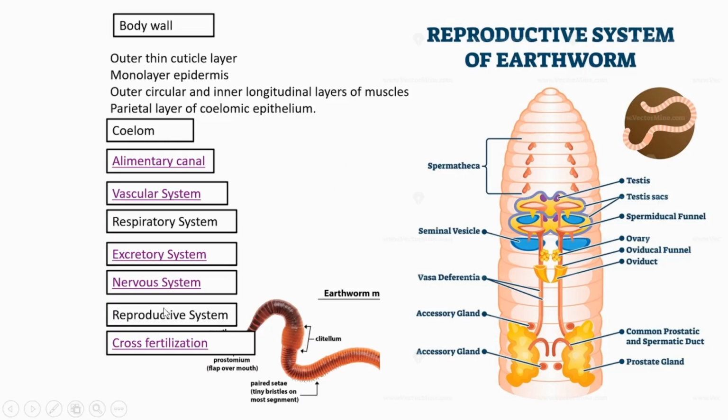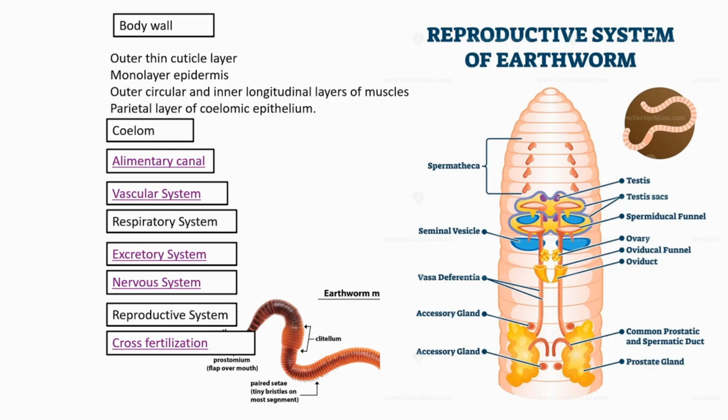Okay, then the reproductive system. In the beginning portion itself I mentioned that earthworms are hermaphrodites. Hermaphrodites means both male and female gonads or sexual organs are present in the same individual itself. So we are going to see which are the male reproductive organs and which are the female reproductive organs.